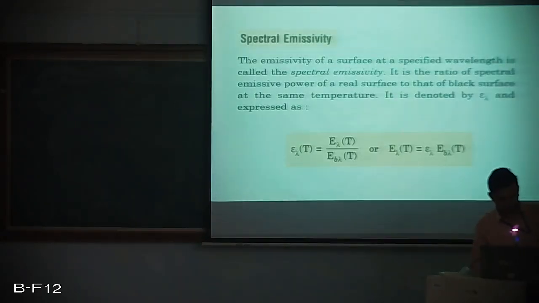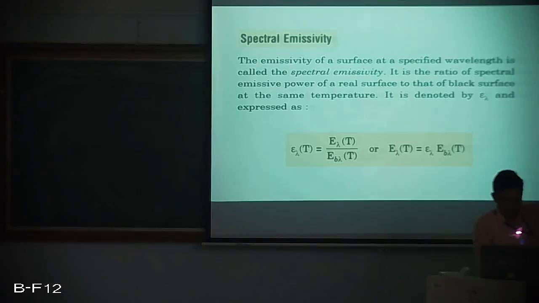If we take up spectral emissivity, as we have spectral or monochromatic emissive power, we have a parameter called spectral emissivity, at a specified wavelength lambda. So epsilon lambda T is equal to E lambda T divided by E B lambda T. E lambda T is the emissive power at a specified wavelength lambda for a non-black body. And E B lambda T is the emissive power of a body at a wavelength lambda and a temperature T, but for a black body.